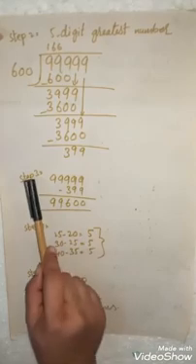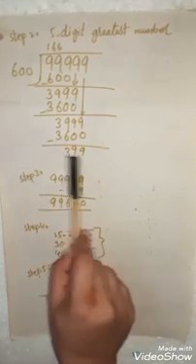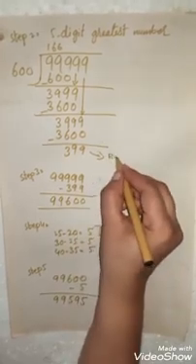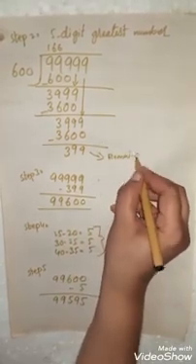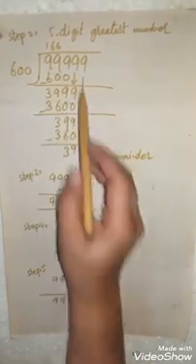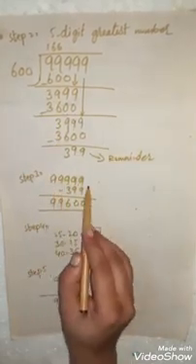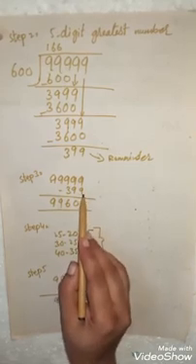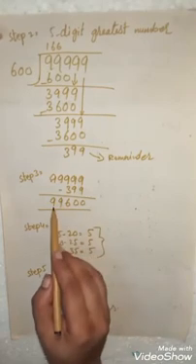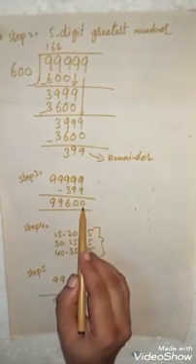Now in your third step you will subtract this remainder from your greatest 5-digit number, that is 99,999. You subtract the remainder from this number, and you get 99,600.